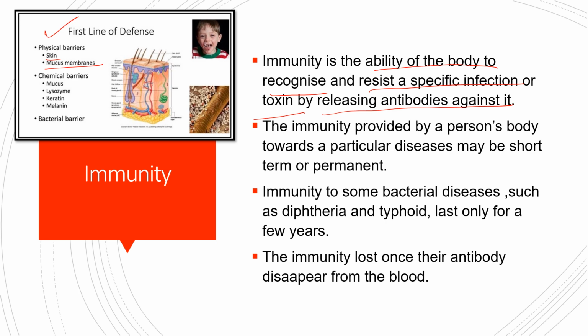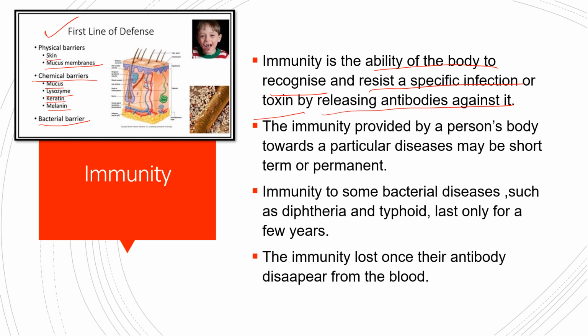The mucous membrane in the nasal passage secretes mucus, which traps dust and particles so they do not enter the respiratory system. There are also chemical barriers like mucus, lysozyme, keratin, and melanin in the skin and mucous lining, and a bacterial barrier as well.